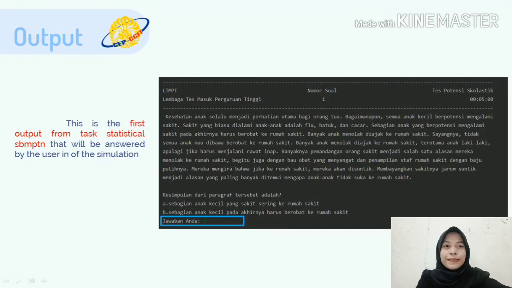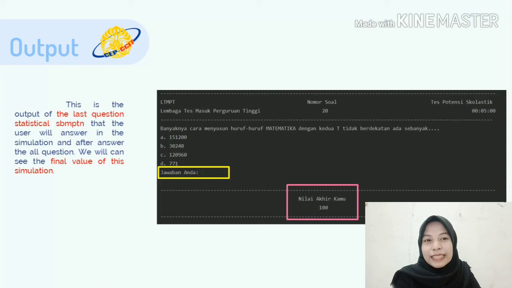Okay everyone, this is the output of the last question of the statistical SBMPTN. Actually we have 20 questions, but we can only display them one by one because there are too many.